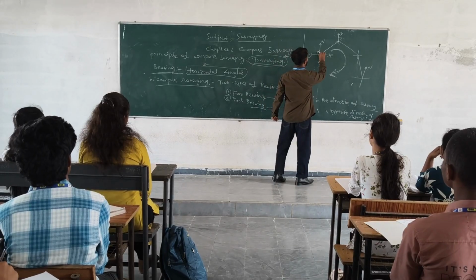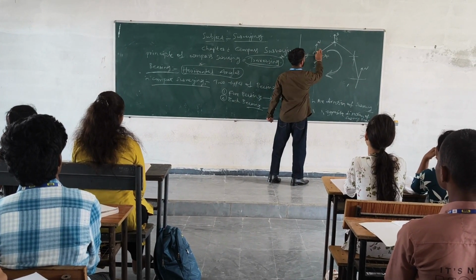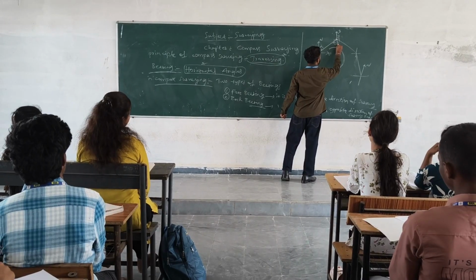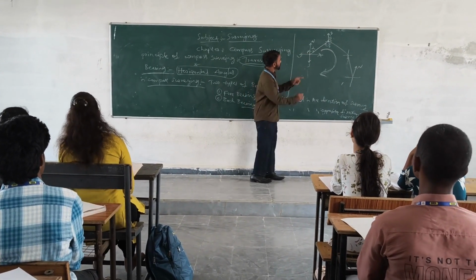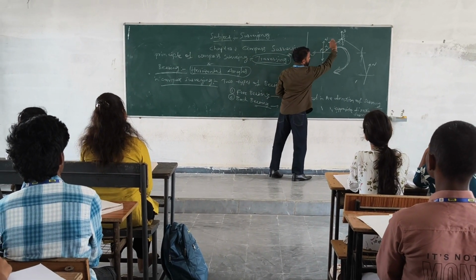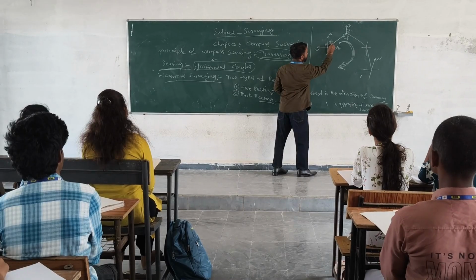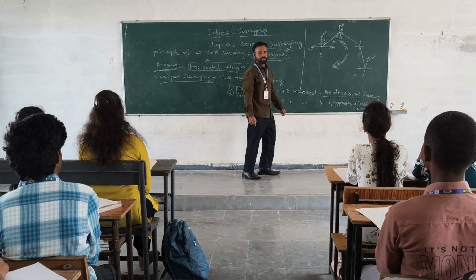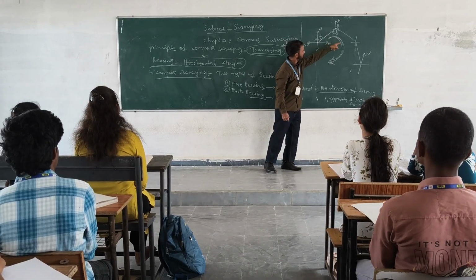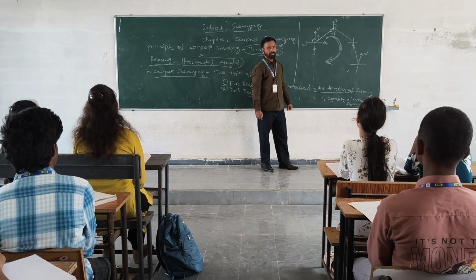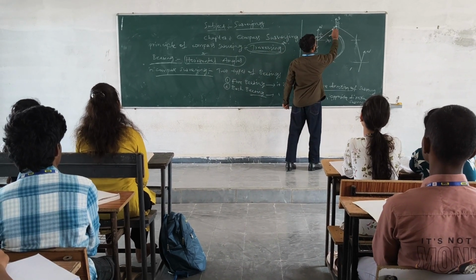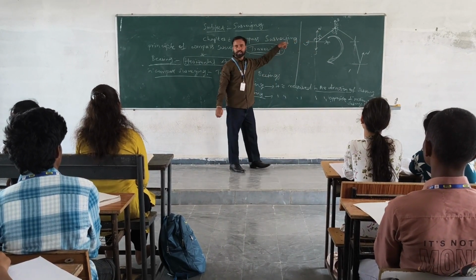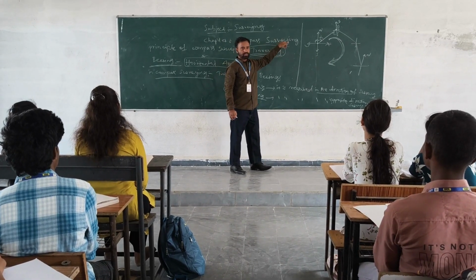So here, this is alpha and this is beta. The survey is going in the clockwise direction, and we are measuring the angle also in the clockwise direction, in the direction of the survey. So here it is clockwise, here it is also clockwise. But here, from A to B, we have to measure in the opposite direction.